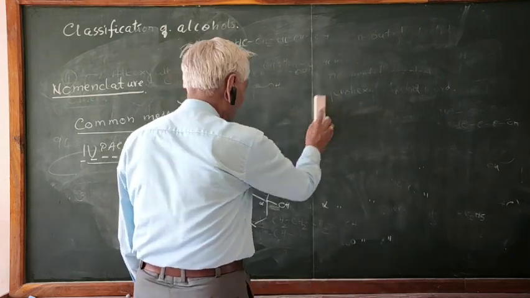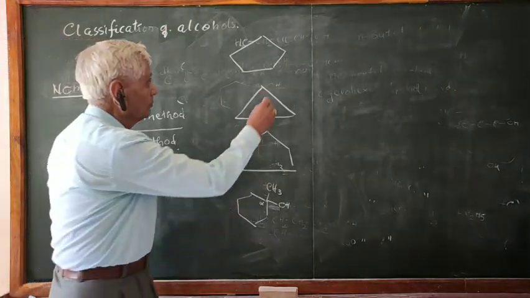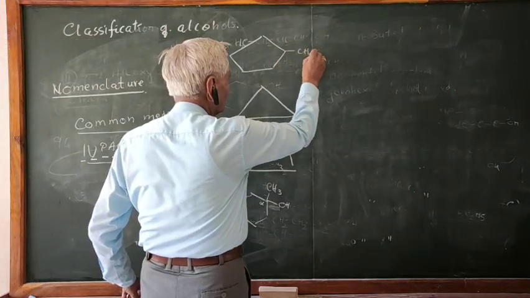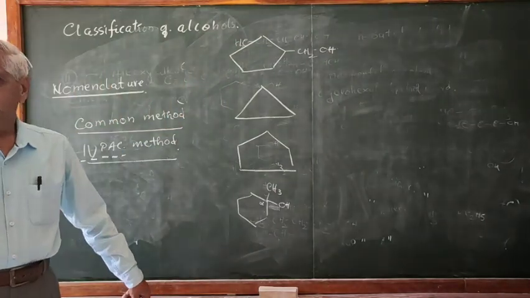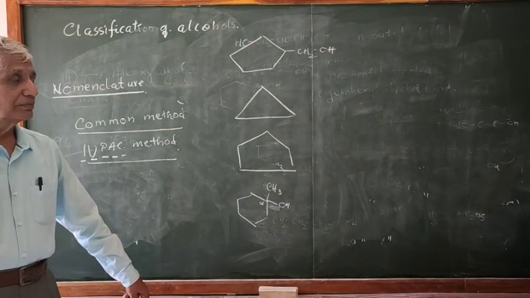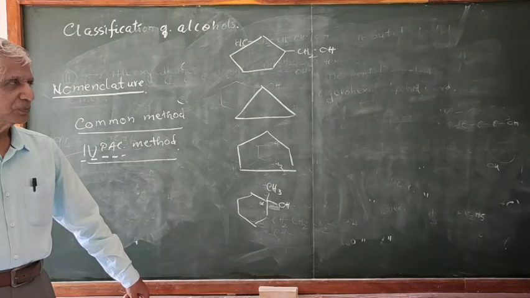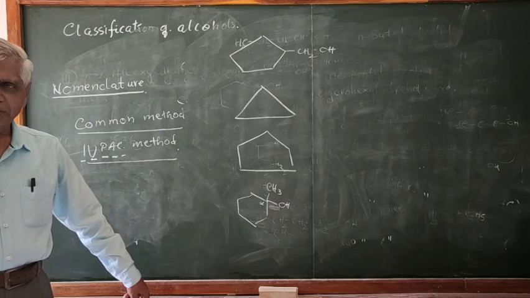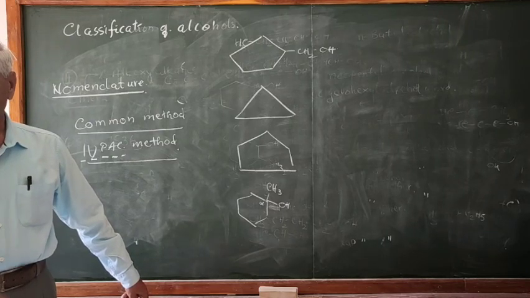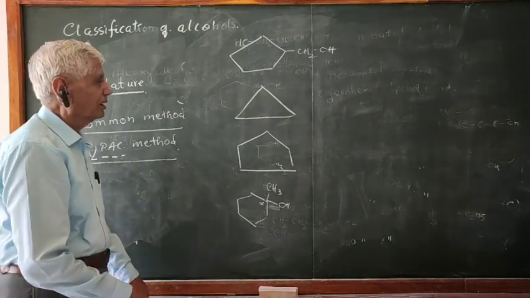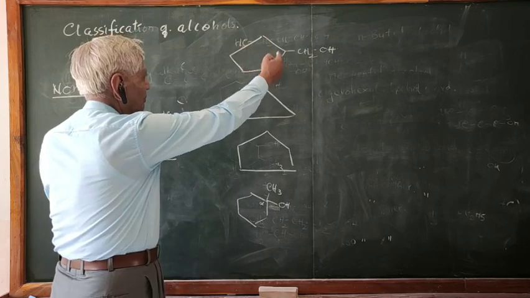Sir, if it is like this, CH2, then OH group, sir. Yes, it is correct. What is the name? Look here. It is possible to name it properly, though in IUPAC system it was difficult. Here, you can say, what is this group? Pentyl.